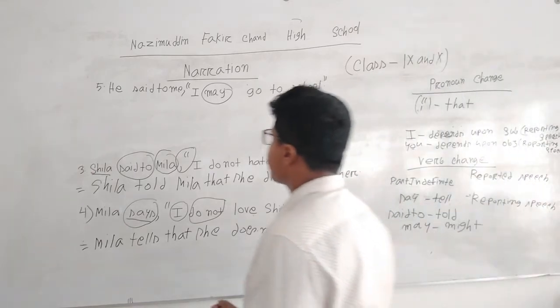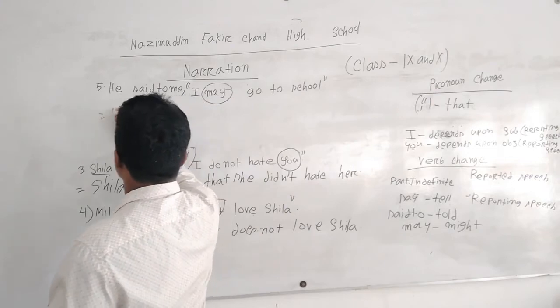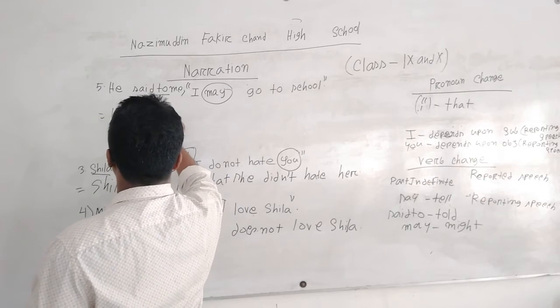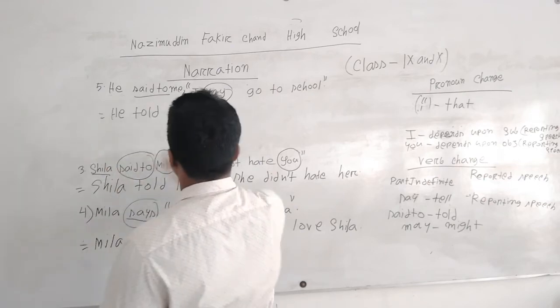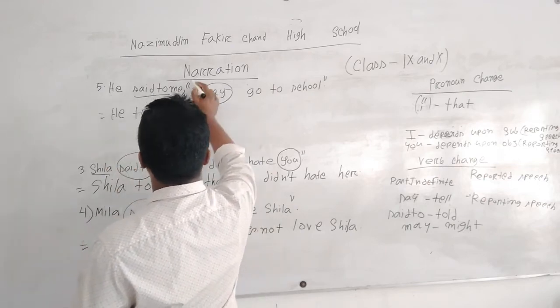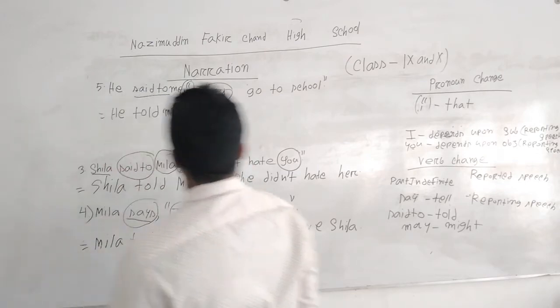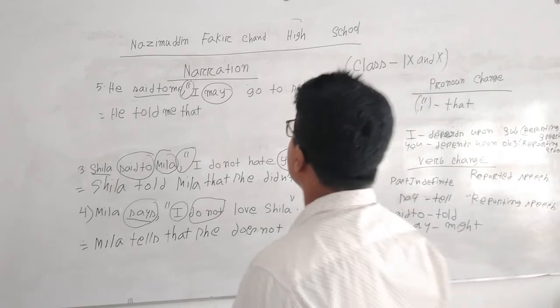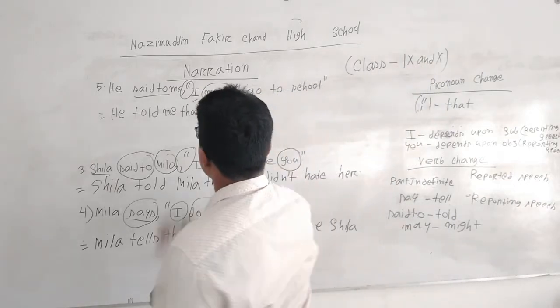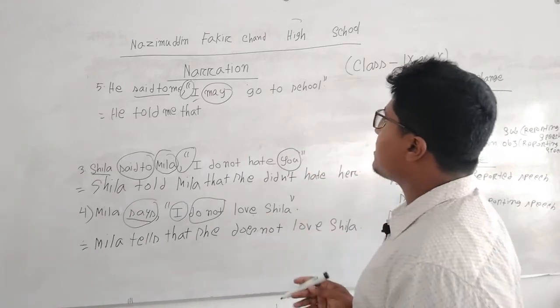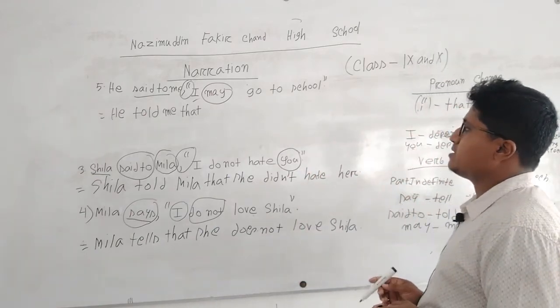So let's get started. For said to, we have to write told. He told, then me, and for comma or inverted comma, we have to write that. He told me that. Then here is I, the reported speech subject, and it depends upon the reporting speech subject.